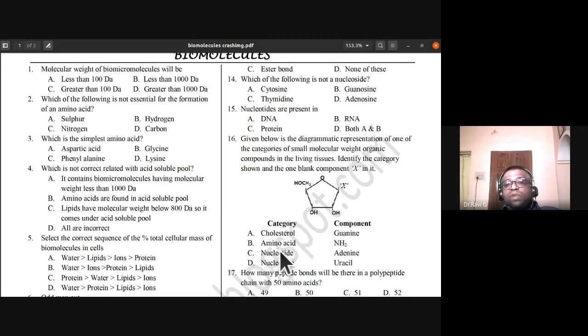Is it cholesterol with component being guanine, or amino acid with amino group, or nucleotide with adenine, or nucleoside with uracil? So which is the correct category shown and the blank component of it? Which is the answer for the sixteenth one?